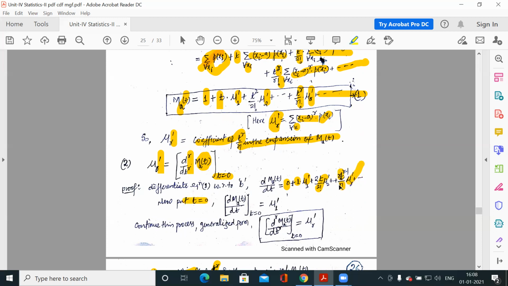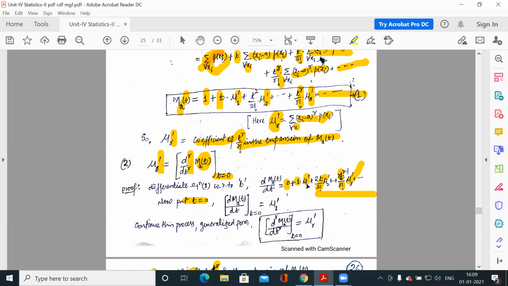Now apply t equal to 0. From the third term onwards, we have t in each of the terms: t square, t cube, up to t to the power r minus 1, up to infinite. So whenever we apply t equal to 0, all these terms would be 0. Here we have t, here we have t square, next t cube. So whenever you apply t equal to 0, these terms would be 0.